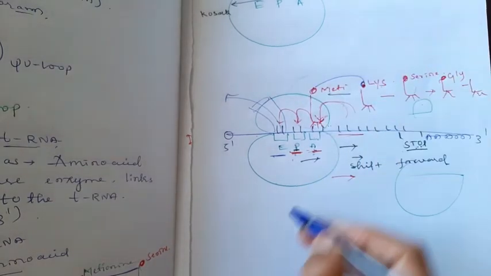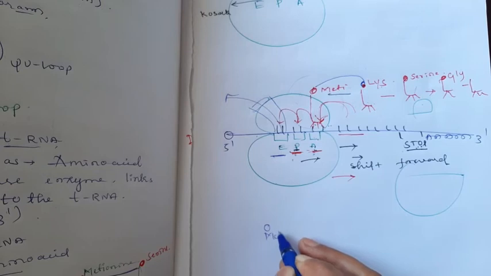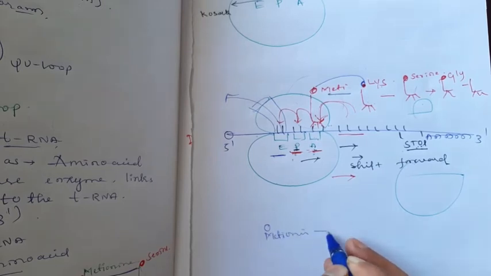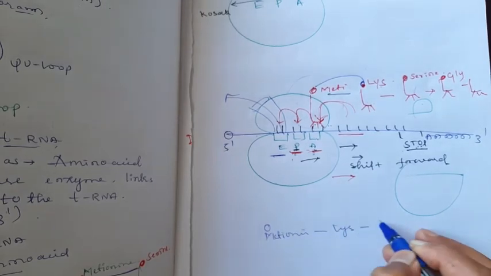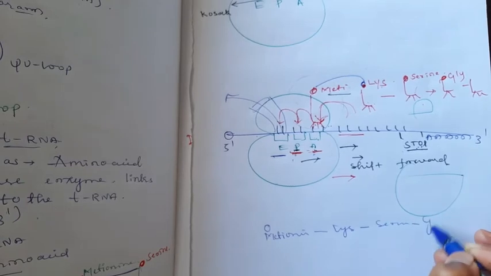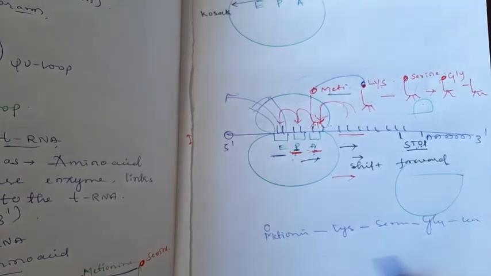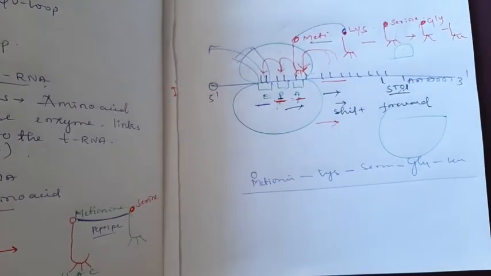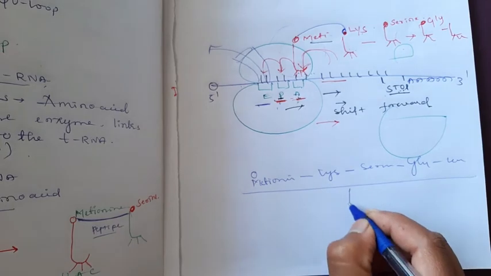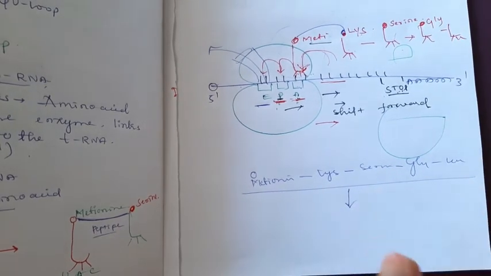Here, what do we get? Methionine, lysine, serine, glycine and leucine, which means this is a polypeptide or protein that we get. In the end, we get protein. This protein is very necessary for the phenotypic expression. This is our translation. Tomorrow I will explain every step of translation.